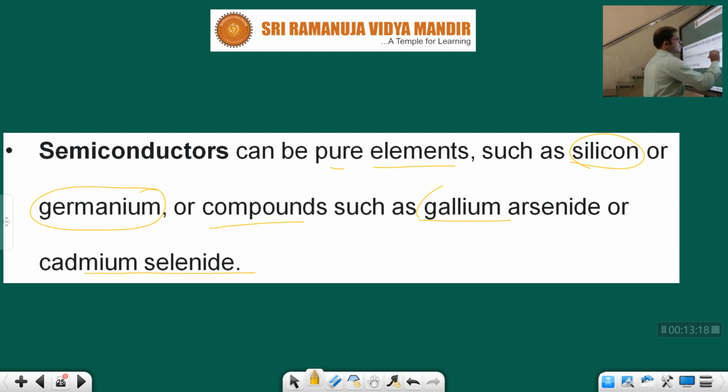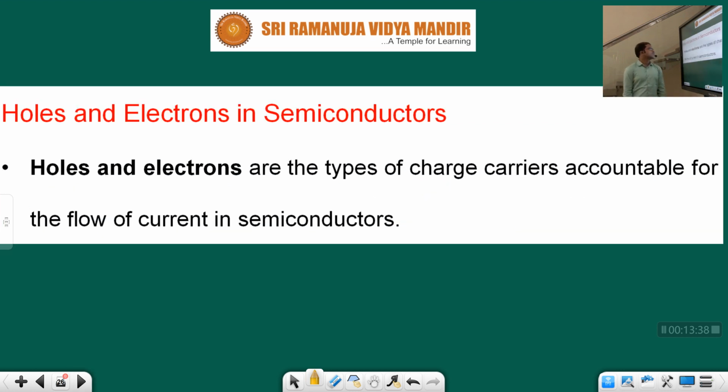These we also use, children: gallium arsenide and cadmium selenide. This one is a compound, this one is pure. Silicon and germanium are pure. Gallium arsenide and cadmium selenide, both are what? Compounds. These are examples, children.